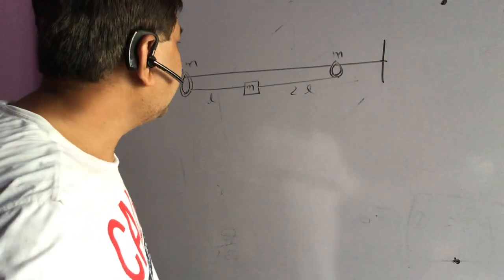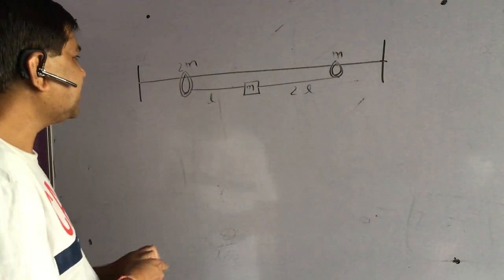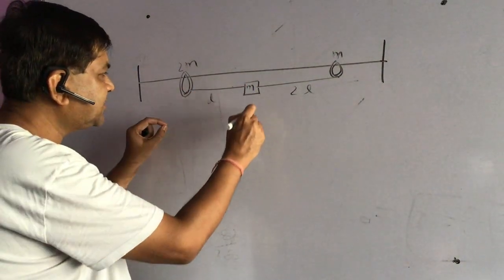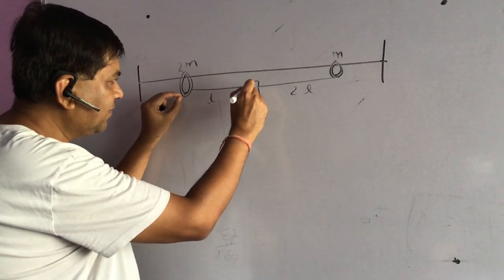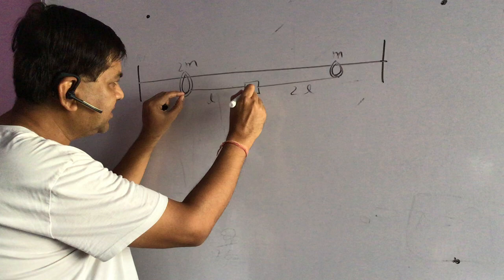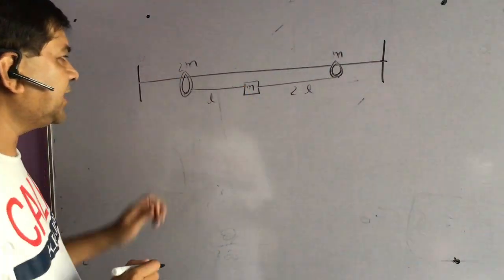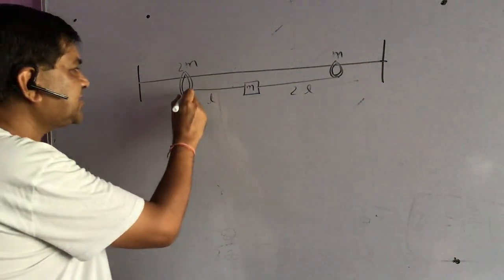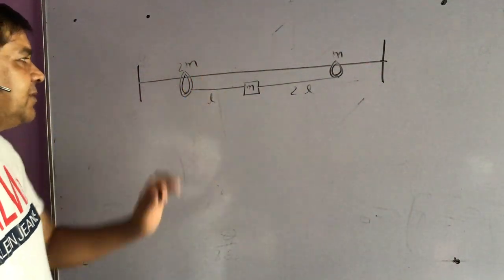We can see, due to gravity, this block will fall down. When this block falls down, with respect to this ring, it will move on a circular path. So the motion will be like this. This block will be moving on a circle with respect to this ring, and this tension will cause the ring to move in this direction. So let me make the diagram of the moment when the shorter string will be vertical. At that instant, I am asked about the velocity of the block.